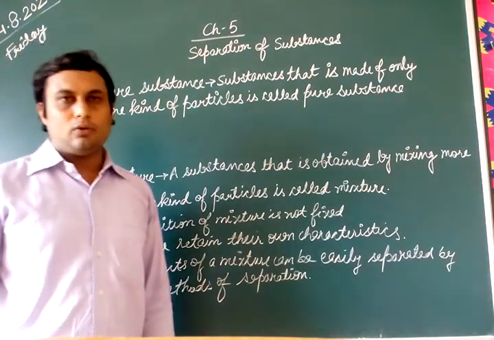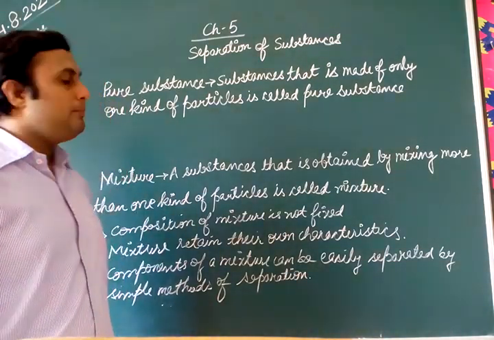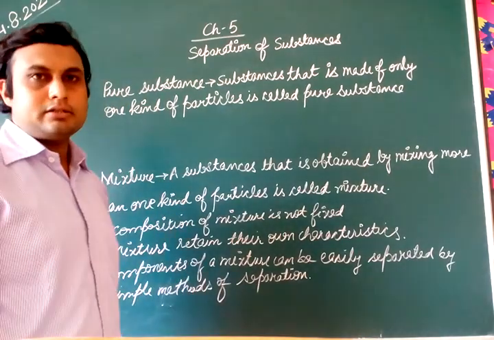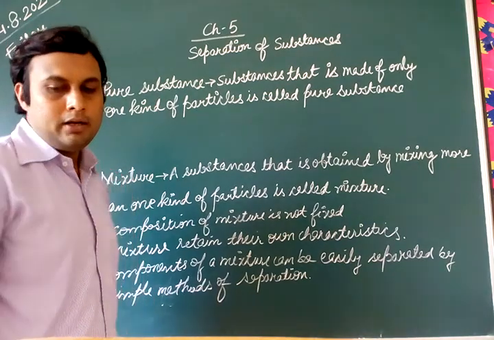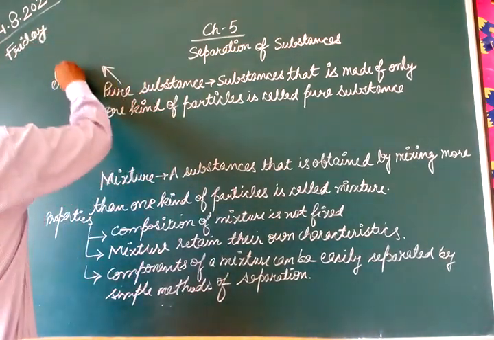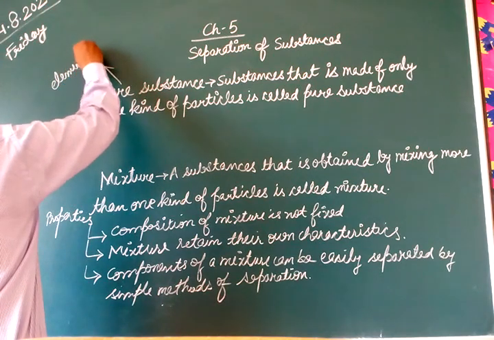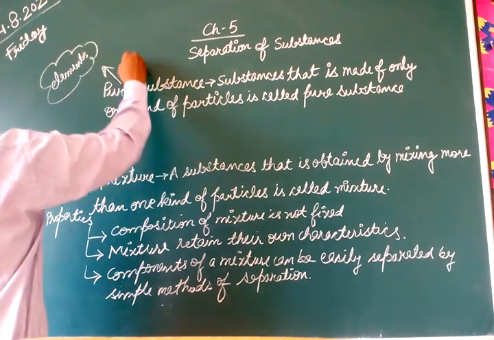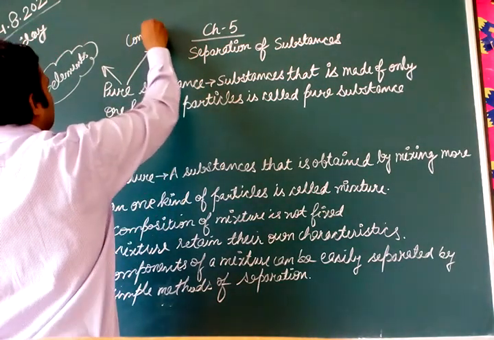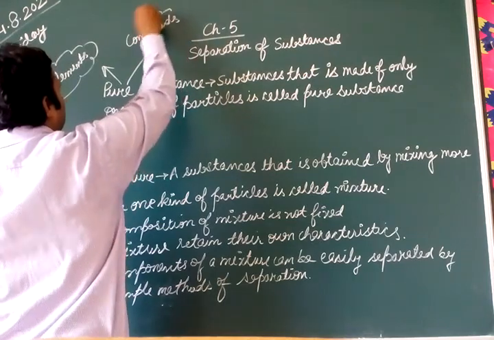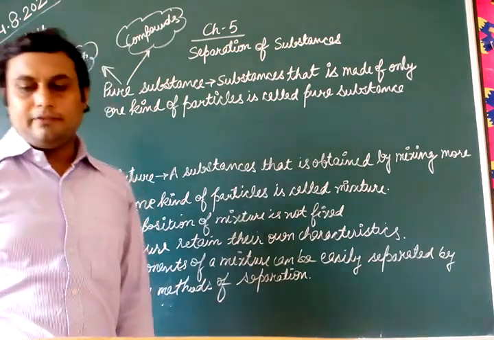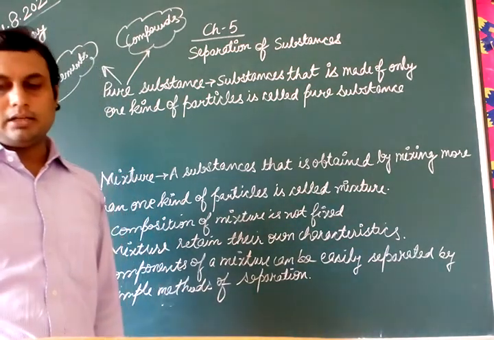All the particles are made up of only one kind of particle. Such substances are called what? Pure substances. Pure substances are divided into two parts. One is elements, and the next is compounds. The first part is the element and the other is the compound.